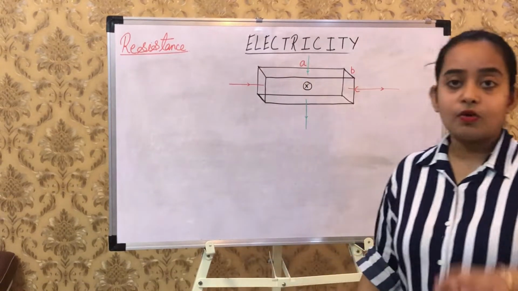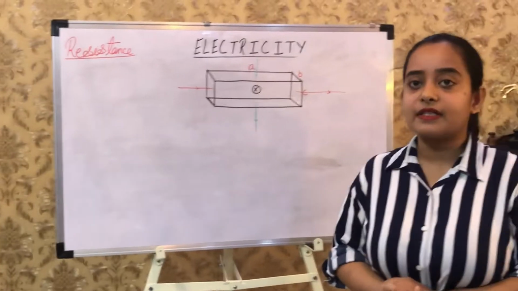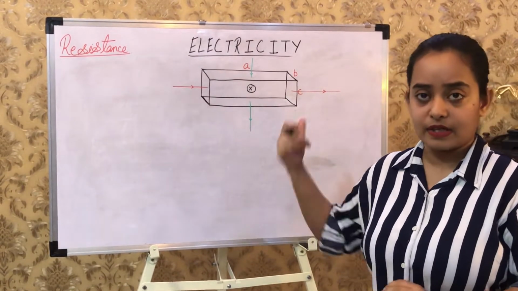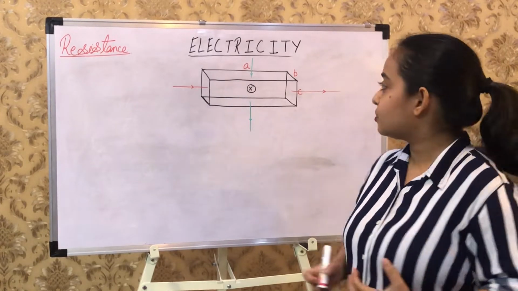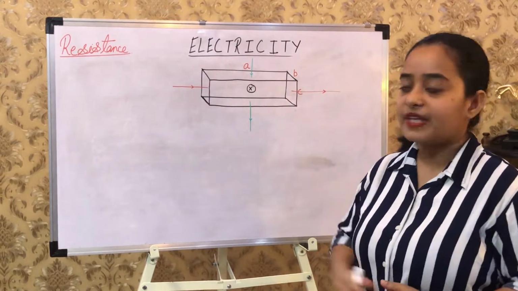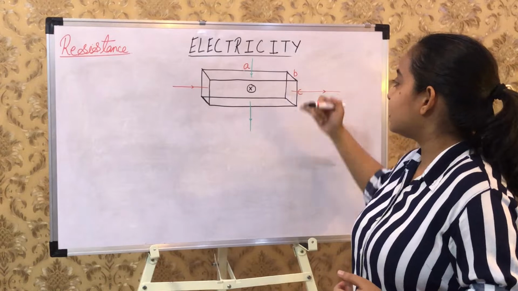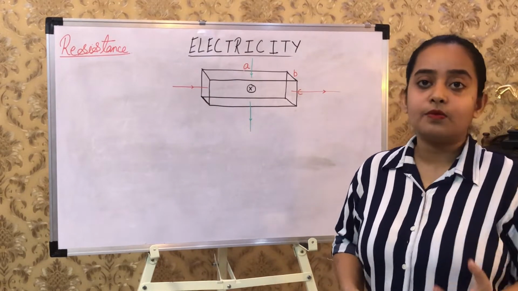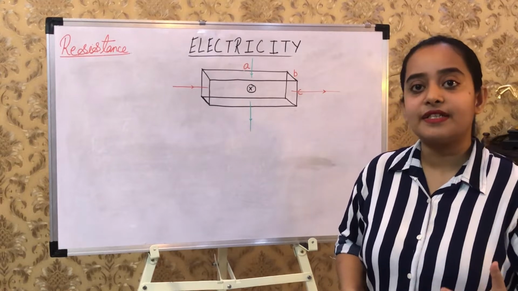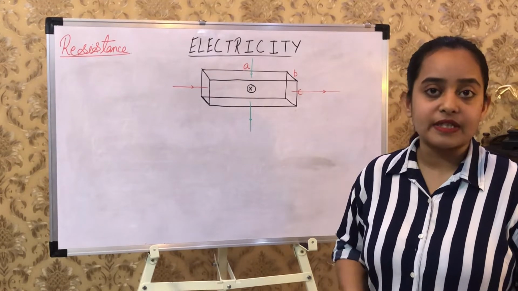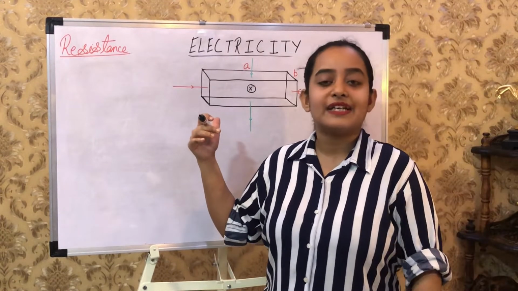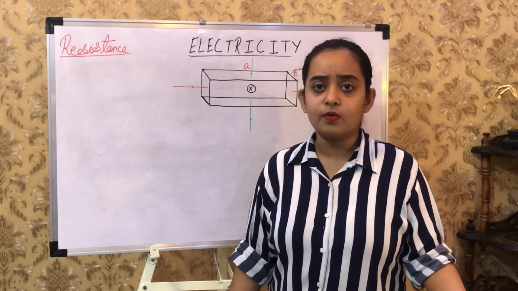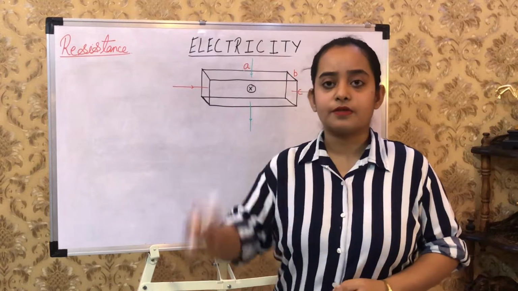The question goes somewhat like this: we have a piece of conductor that is cuboidal in shape, as you can see here, with dimensions A into B into C, A as length, B as breadth, and C as depth or height. I ask you to give me different values of resistance for this situation only. Resistivity is constant. Length, breadth and height are given and cannot be changed. Try this out.